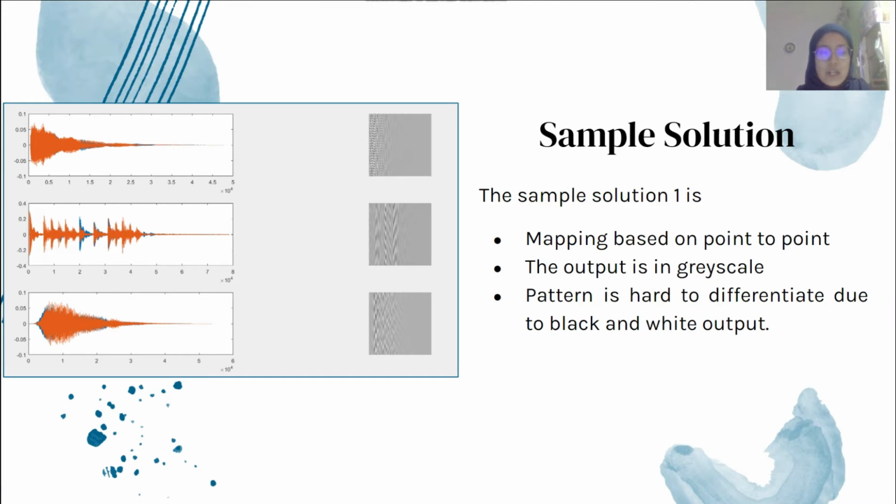Okay, this is the output for sample solution 1. Sample solution 1 is mapping based on point to point. The output that we see here is in grayscale, and the pattern is hard to differentiate due to the black and white output. From the close gap point here, we can see the differentiation, but it is hard to interpret which one is voiced audio and which one is unvoiced audio.